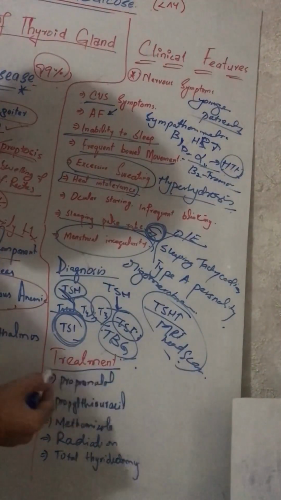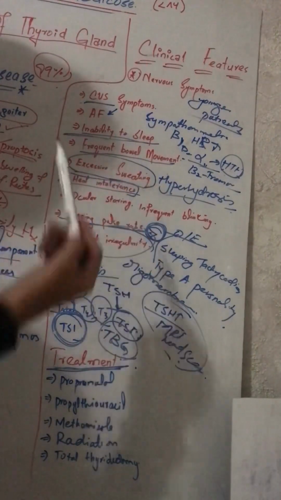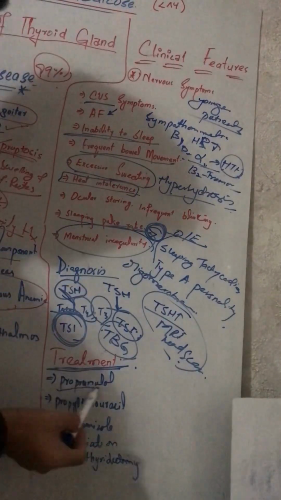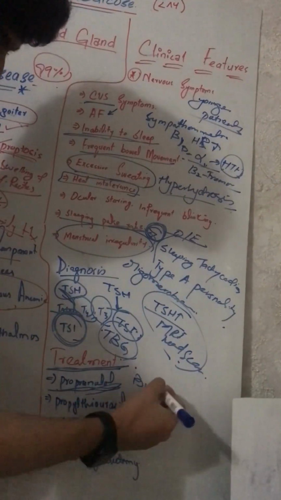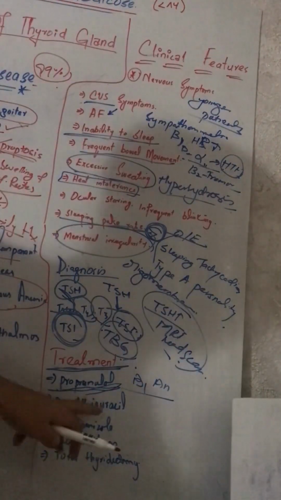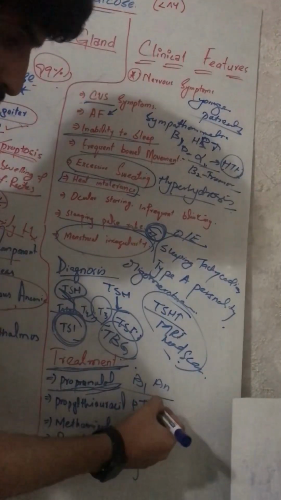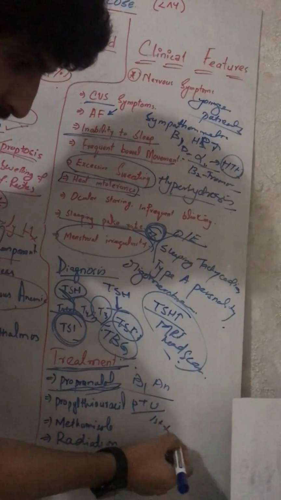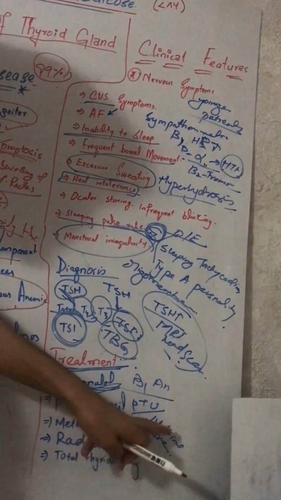After that, we give symptomatic treatment, for example for inability to sleep and atrial fibrillation; we can give antiarrhythmic drugs, and firstly propranolol, a beta blocker. We use propylthiouracil, PTU, in the first trimester and breastfeeding.